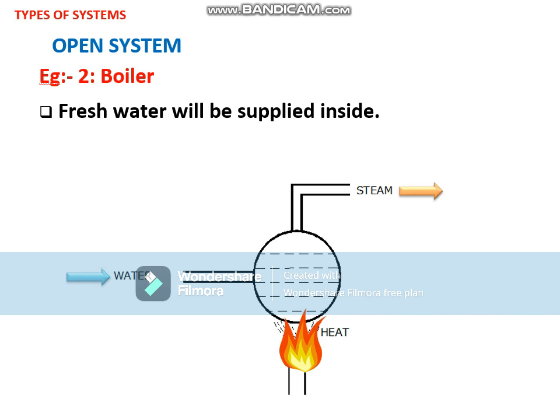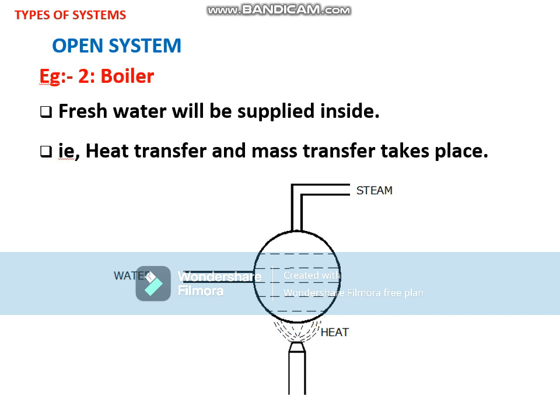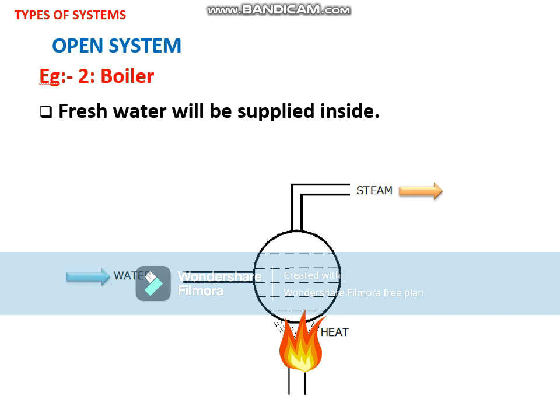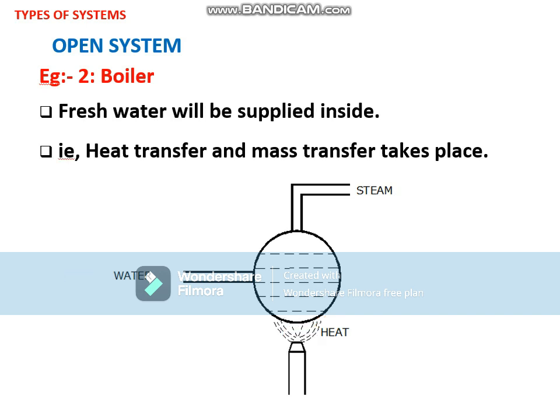Right, so heat is given to the boiler to produce steam. Steam will be taken out for different applications. Fresh water will be supplied inside the boiler. That is, heat transfer takes place and mass transfer also takes place.